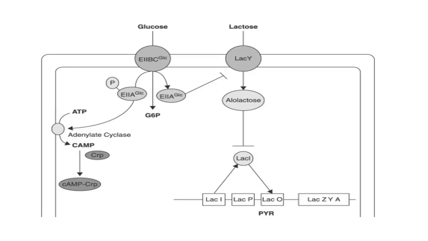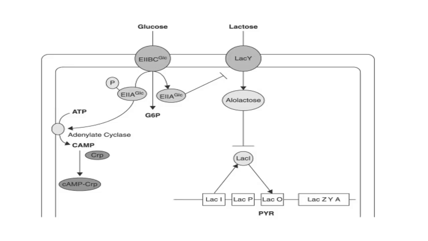This glucose specific E2 protein, especially its E2A domain, in its phosphorylated state enhances the activity of another enzyme, adenylate cyclase, that converts ATP into cyclic AMP. The cyclic AMP later combines with CAP protein that then binds to the promoter region of the lac operon, enhancing the transcription rate of structural genes.